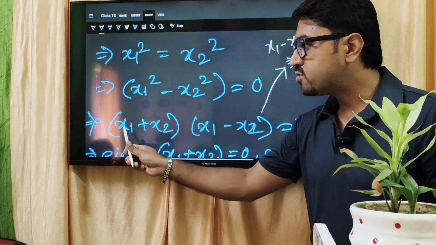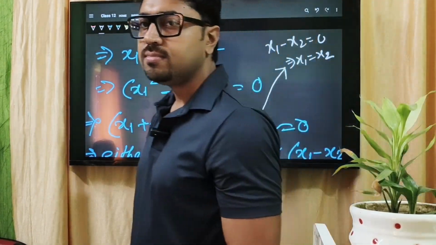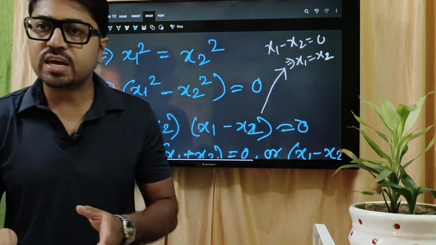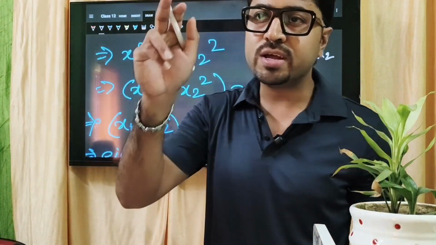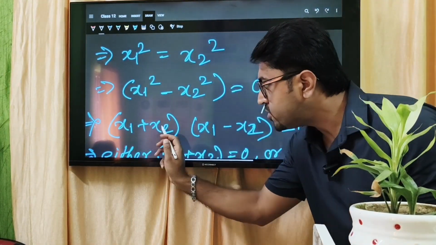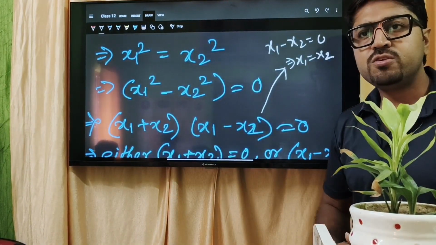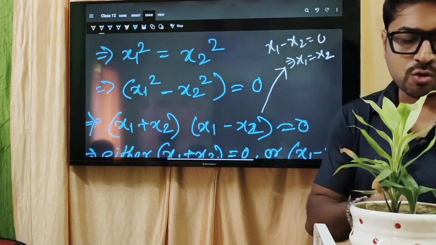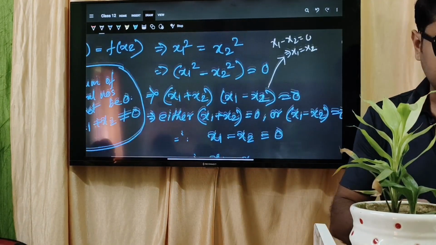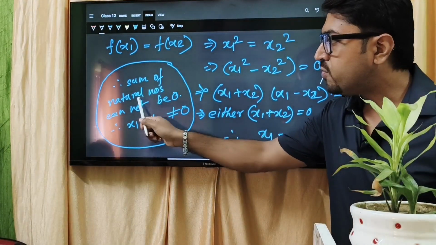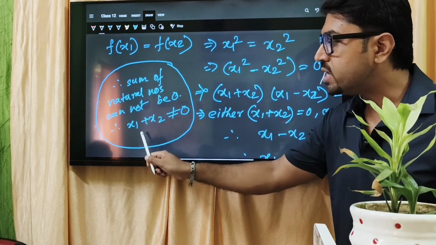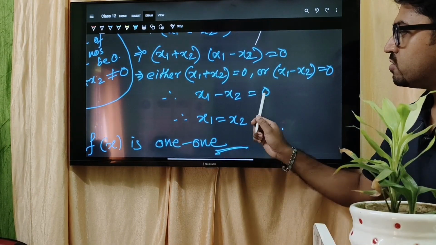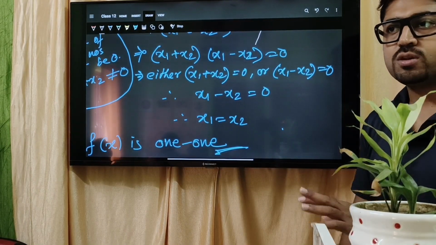How can you say that x1 plus x2 not equal to 0? That is very good, that is a very basic thing. Where do x1, x2 come from? What is the home? Home is domain. Domain is natural number. So if both are natural numbers, then the sum of natural numbers cannot be 0, because natural number means a positive number. So can the sum of positive numbers be 0? Answer is no. That is why I have written that as the sum of natural numbers cannot be 0, x1 plus x2 cannot be 0, and hence x1 minus x2 equal to 0, and that's why I can say that x1 equal to x2.